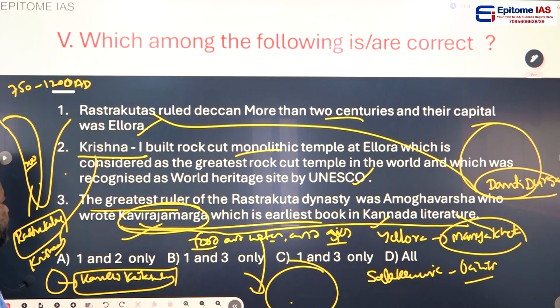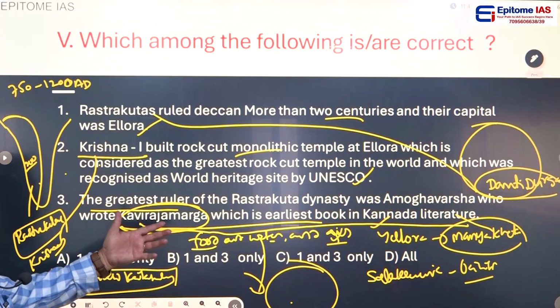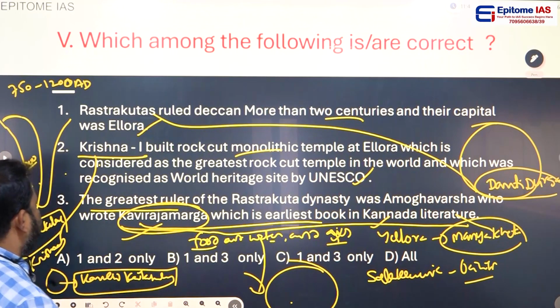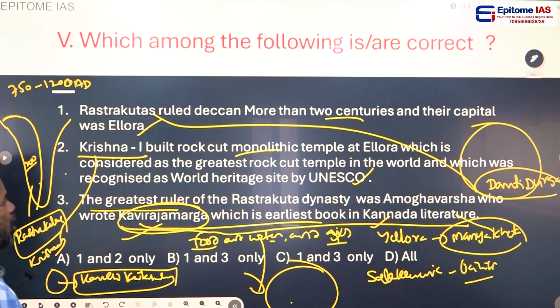The first Kannada literary book, Kavirajamarga, was written by Amoghavarsha. What is your answer?